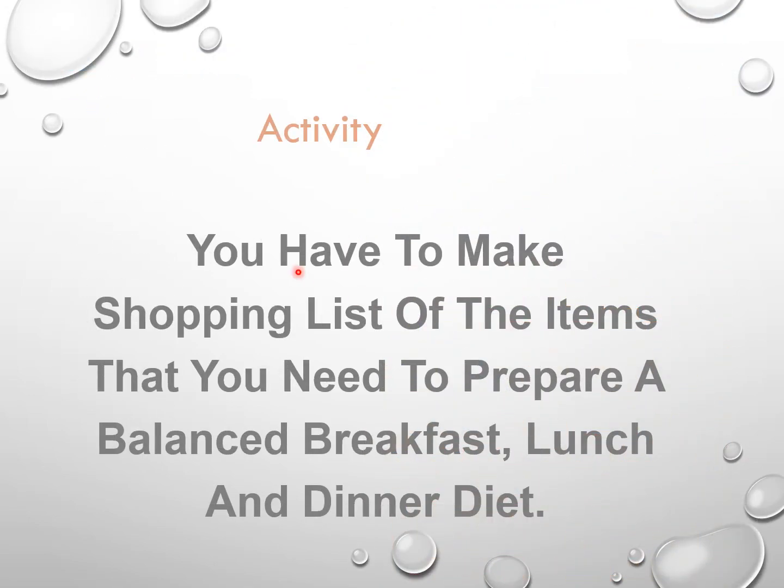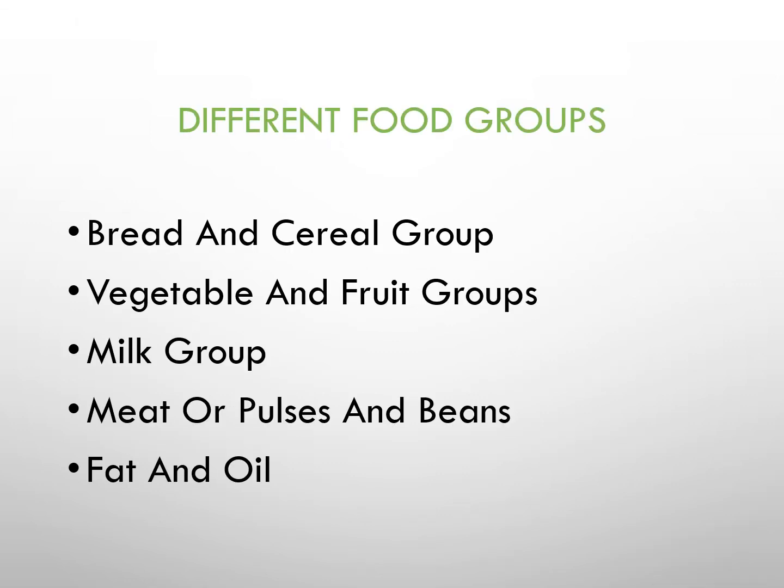See, here I am going to give a small activity. Can you do this, children? You have to make a shopping list of the items that you need to prepare a balanced breakfast, lunch and dinner. Can you do this activity, children? Please try to do it. Then we are going to discuss different food groups.